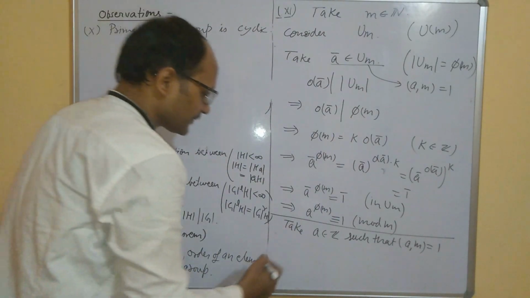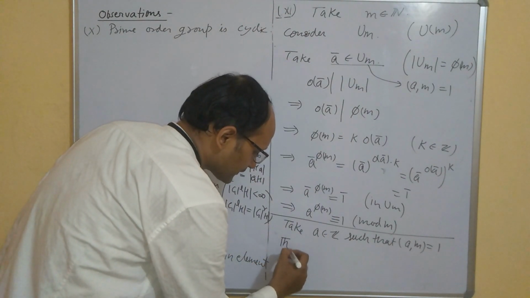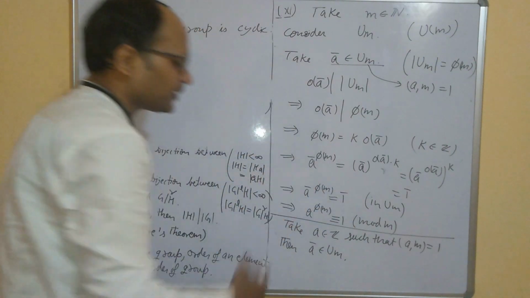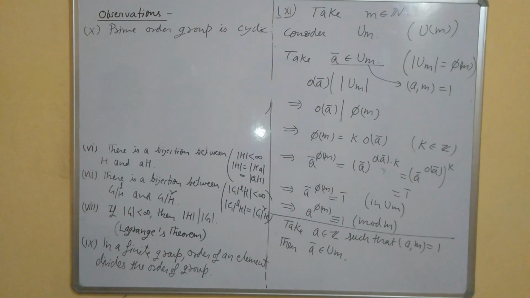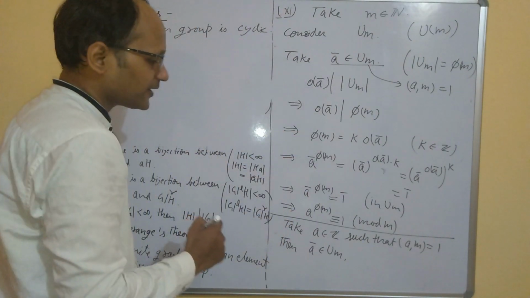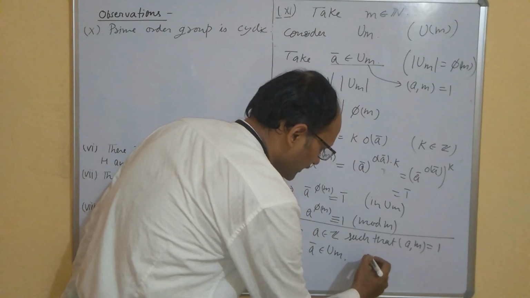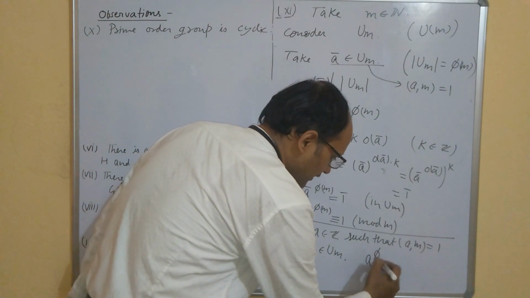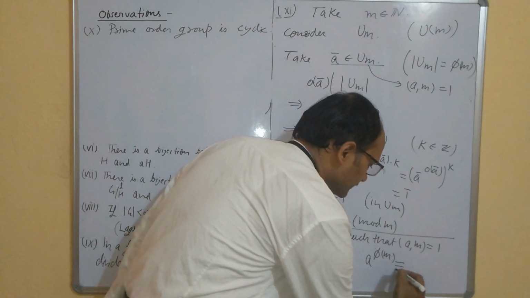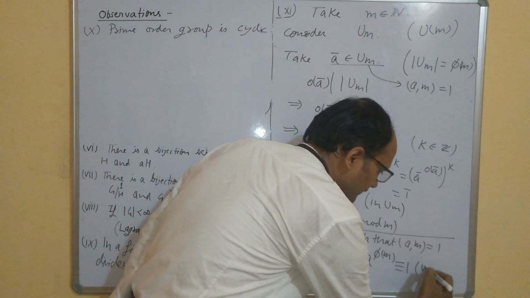Then clearly a bar will be in U_m, and as soon as a bar is in U_m, this whole thing will be satisfied. So we can write a to the power phi m is congruent to 1 mod m.